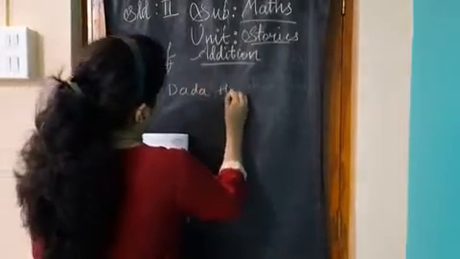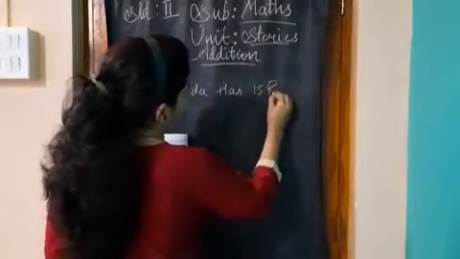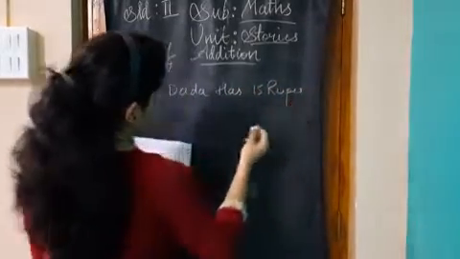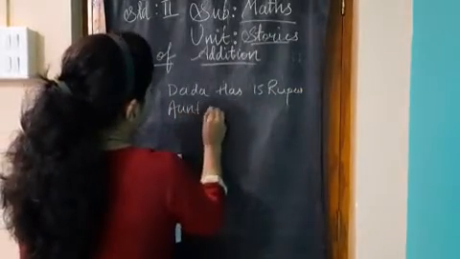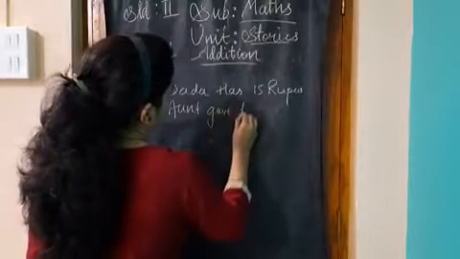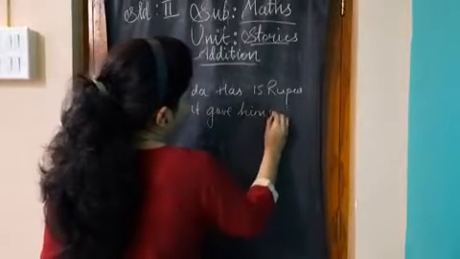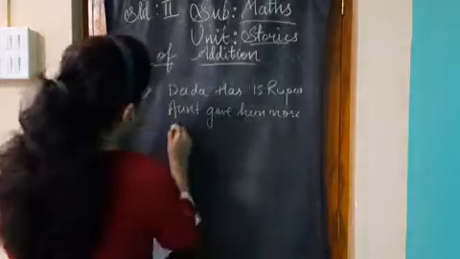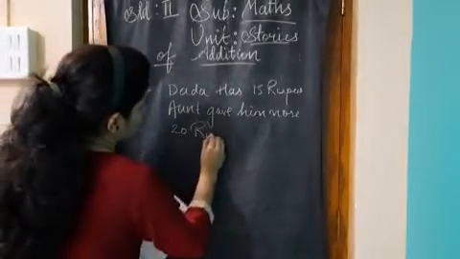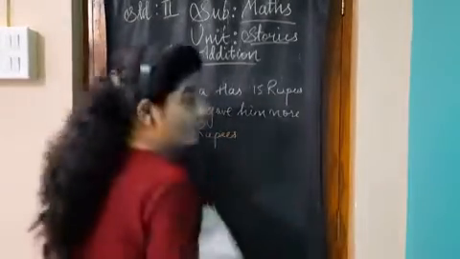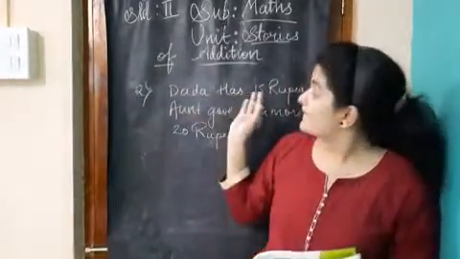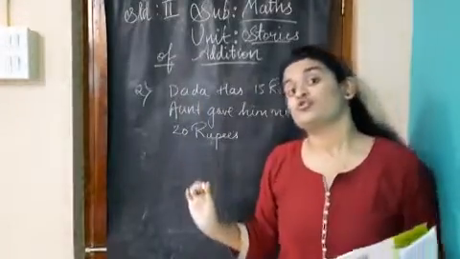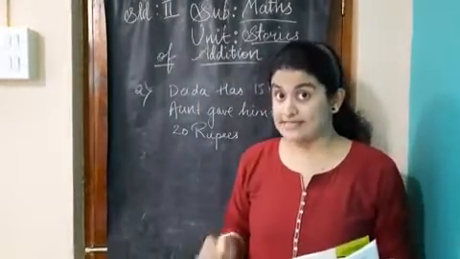Dada has 15 rupees. Right? And aunt gave him 20 rupees more. So now what is asked? We have to find the total amount that Dada has. So what do we have to do here? Yes, we need to add. So we are going to add.